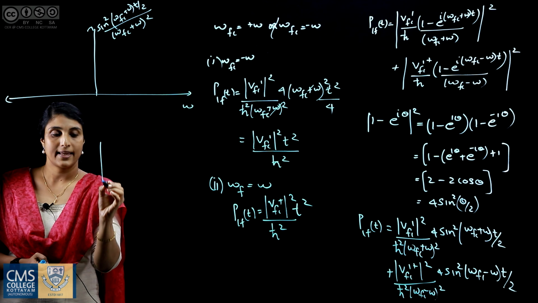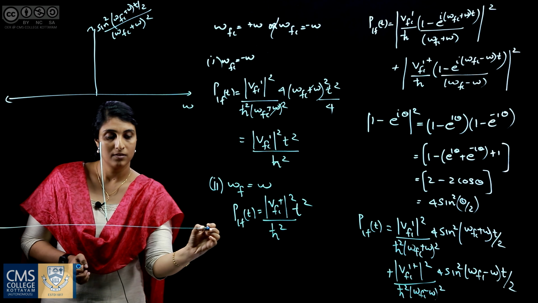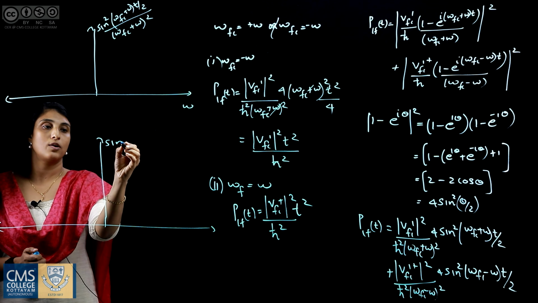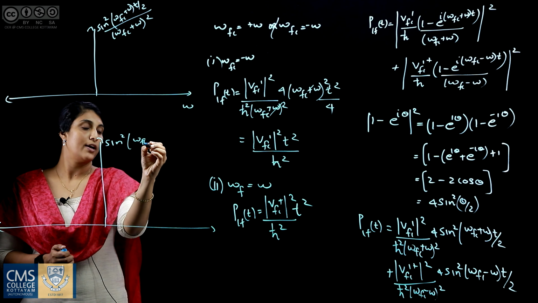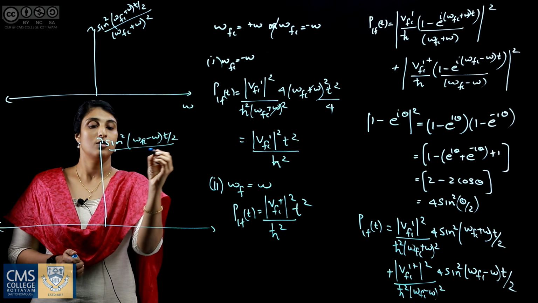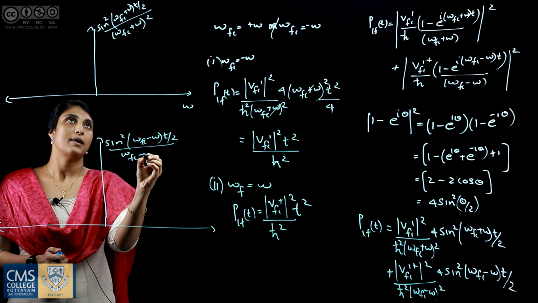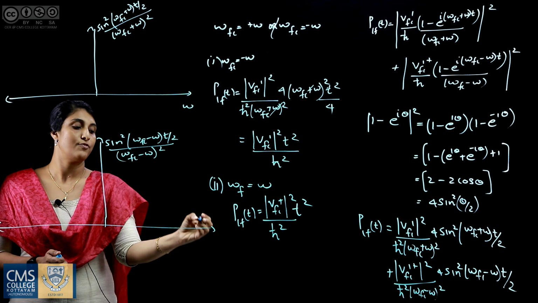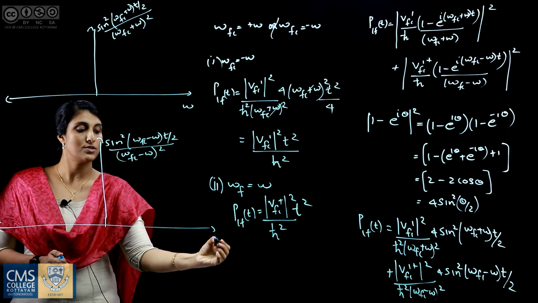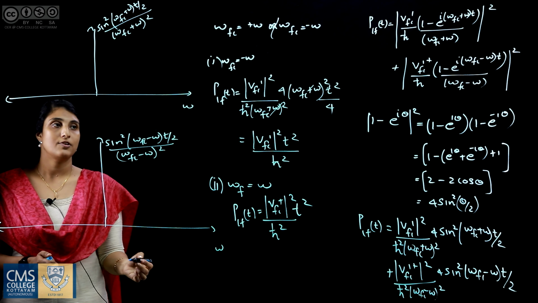And in the second, we can plot sin square (omega fi minus omega) t by 2 by (omega fi minus omega) the whole square as a function of frequency. Now for notation, we use omega here as a function of frequency.